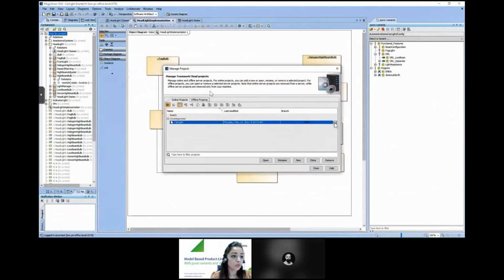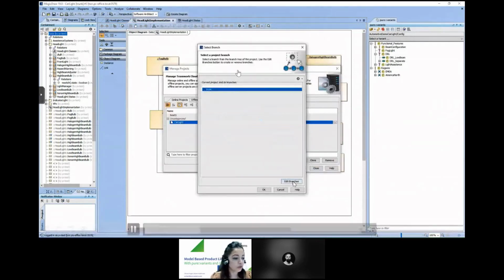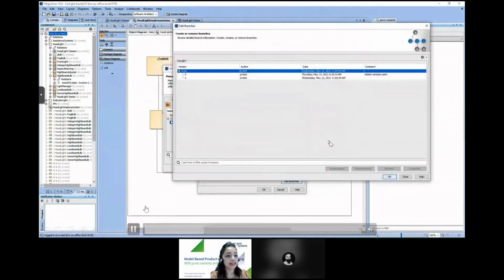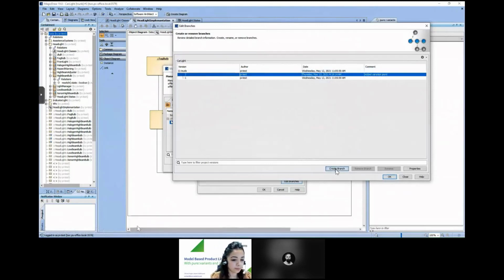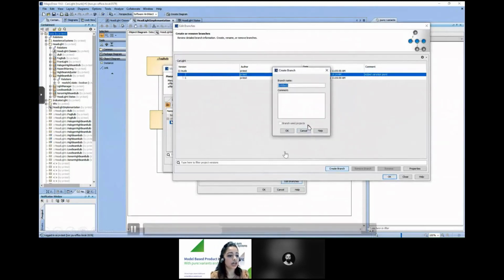To do so, we create a new branch for the Carlight project and then trigger the transformation on that particular new branch that we created. So here, as you can see, we create a branch that is Baselight EMEA, and then we open this newly created branch.